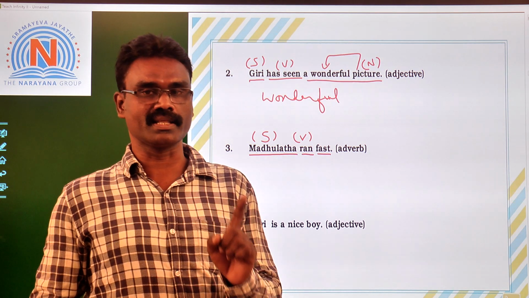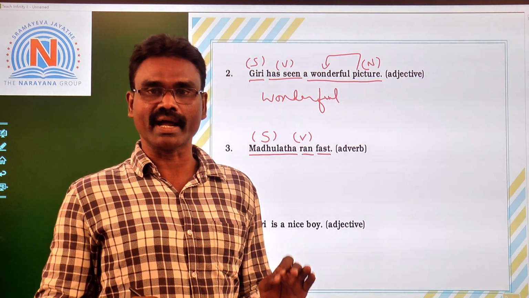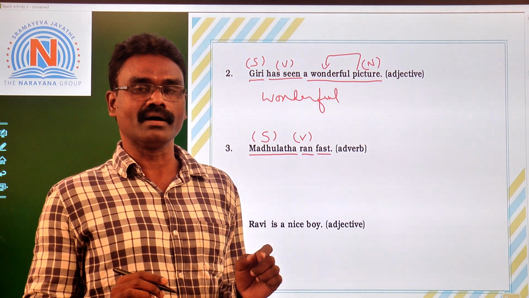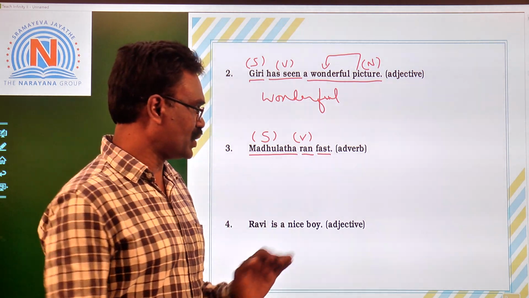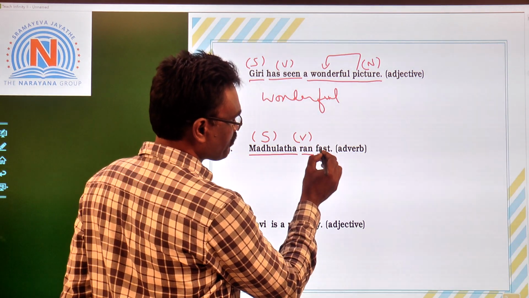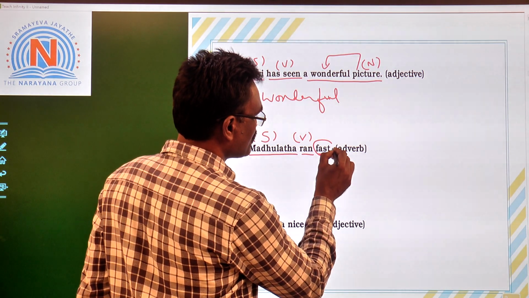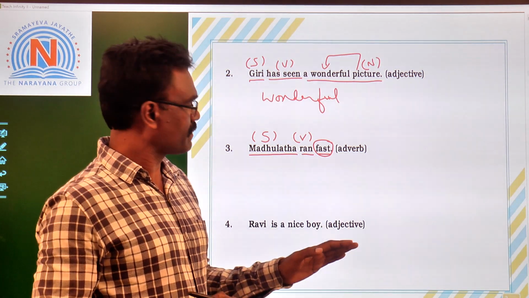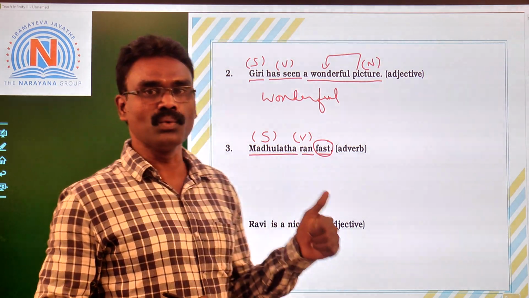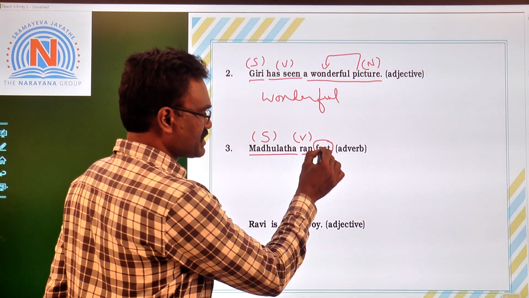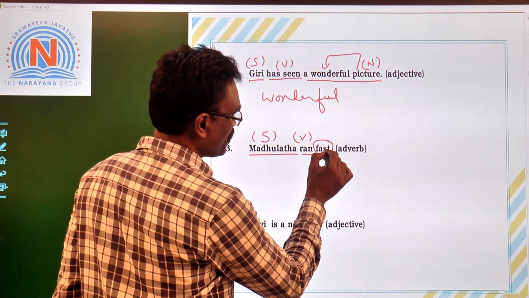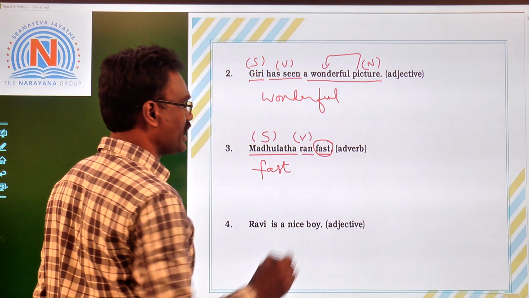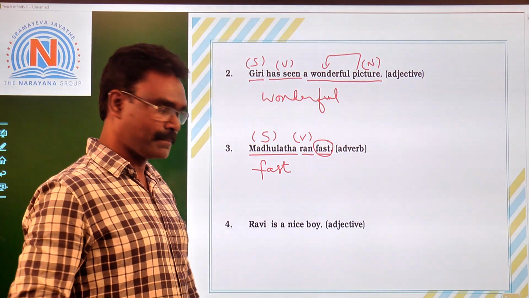Generally, most of the students can be under the impression that adverbs generally end in ly. Children, you have to remember one thing, that all adverbs don't end in ly. Some adverbs end without ly. They don't take ly. So fast: here the word fast says about this action, how the action took place. Madhulata ran how? Fast. So fast is an adverb in the given sentence.